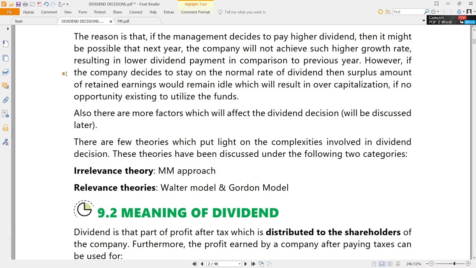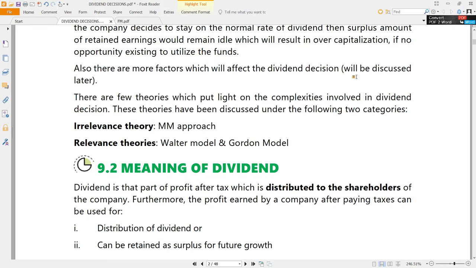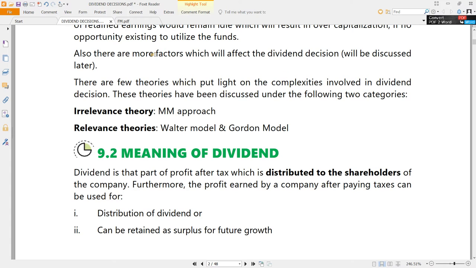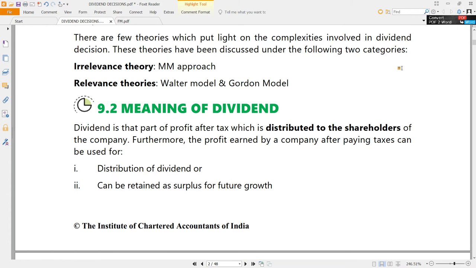There is no hard and fast rule for it. And there is no formula or a kind of predetermined approach for it. That has to be definitely decided by the management. Decision is completely with the management. But of course, the considerations, the factors which the management will have to take into consideration while taking dividend decisions are very important. Those things we will quickly go through as part of the discussion related to dividend decisions.